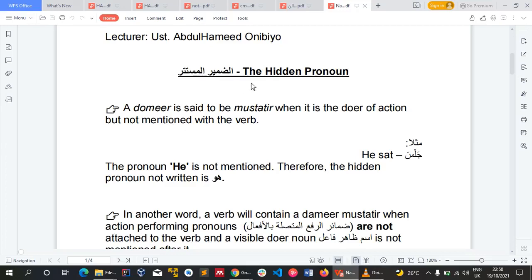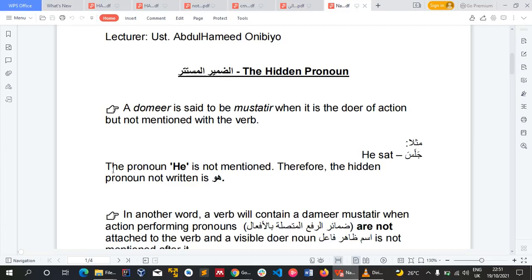And now we have a damiru al-mustatiru, the hidden pronoun. So a damir is said to be mustatir when it is the doer of the action, but not mentioned with the verb. Please get that. For example, jalasa. Jalasa means he sat. So, he in this context is not written with the verb. Therefore, the hidden pronoun not mentioned is huwa. So that's what we call damir mustatir.